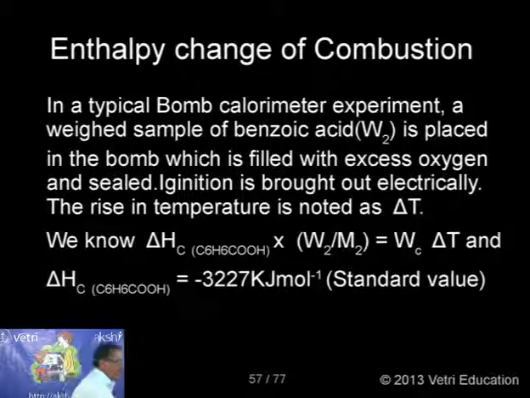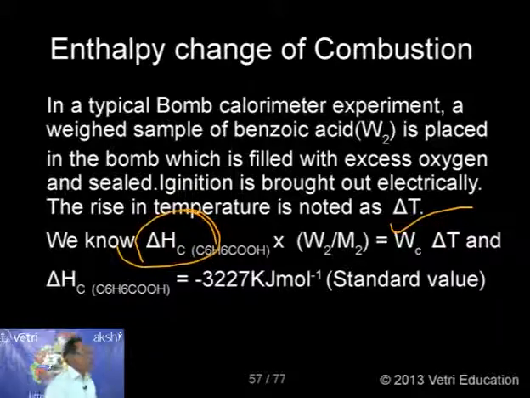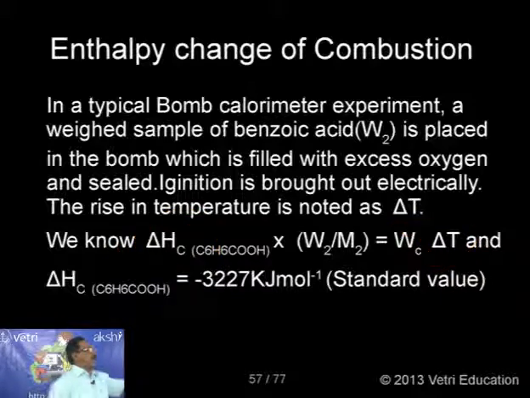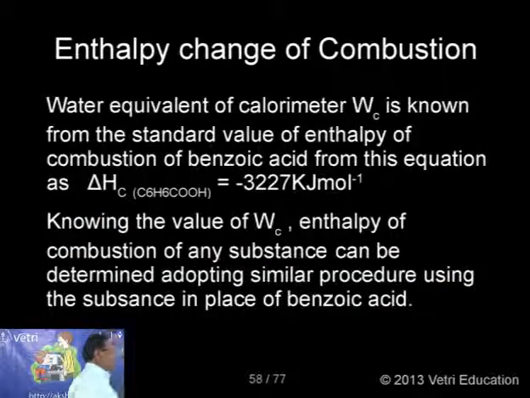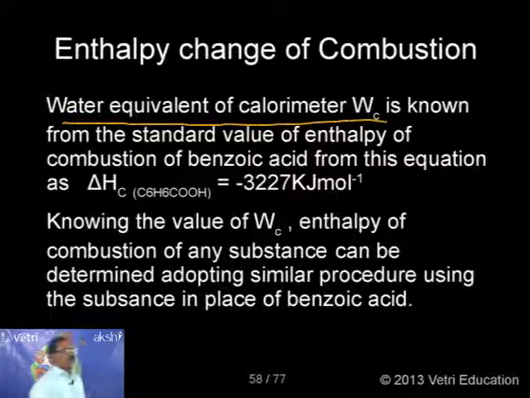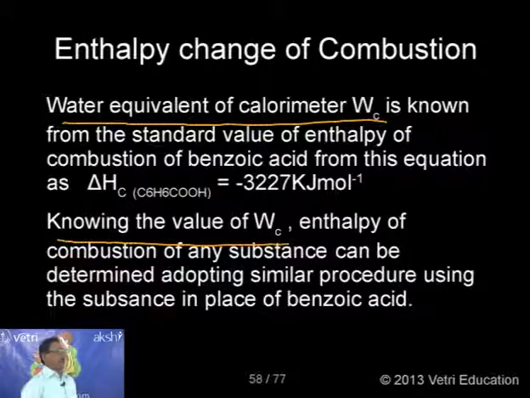From this equation WC can be calculated, because this value is the standard value and delta T we can measure in the laboratory. So WC is a constant value, called the water equivalent of the calorimeter. Knowing the value of WC, we use the same equation but change the substance now.